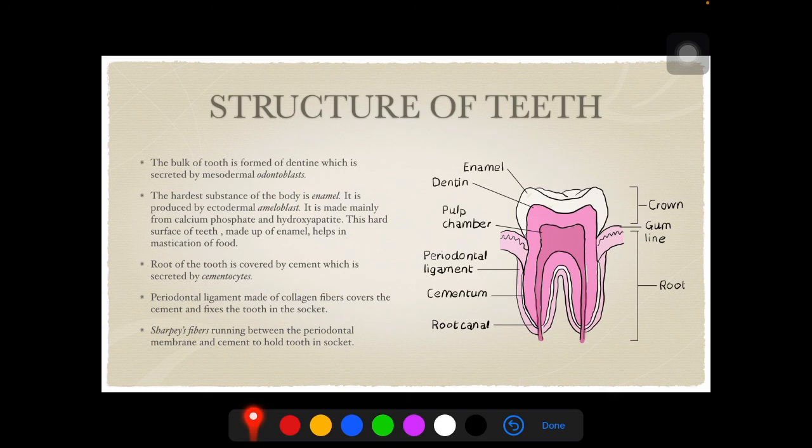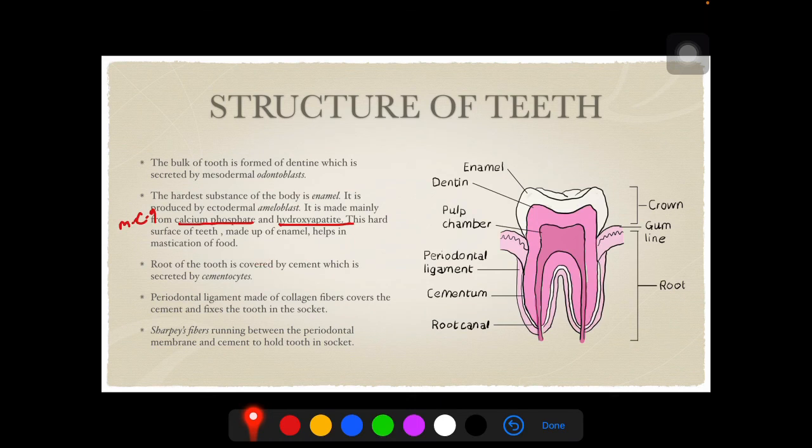It is made mainly from calcium phosphate and hydroxyapatite. So this is again MCQ question. What is enamel made up of? So enamel is made up of calcium phosphate and hydroxyapatite. This hard surface of teeth made up of enamel helps in mastication of food.